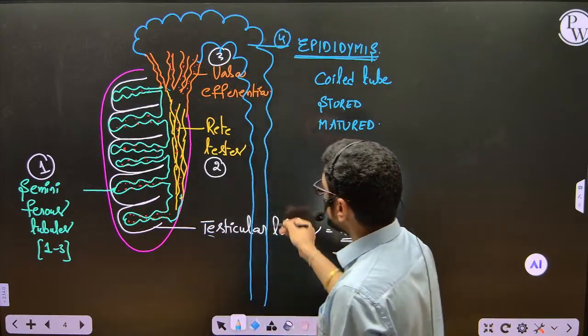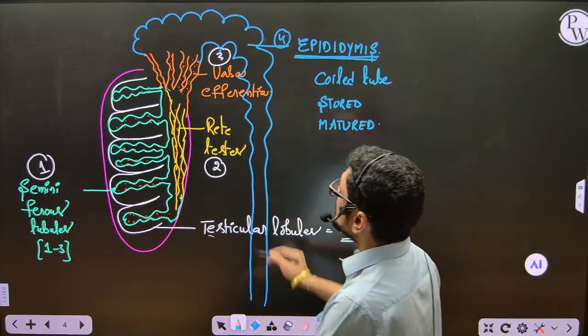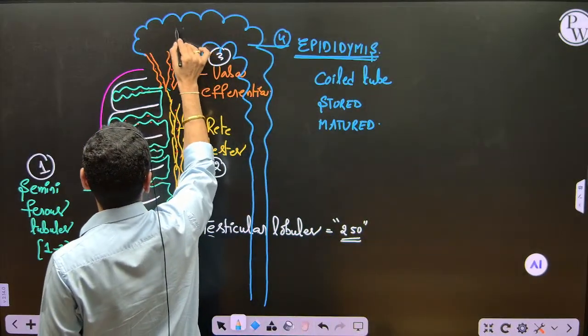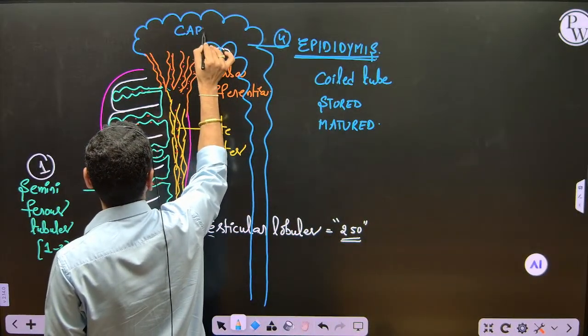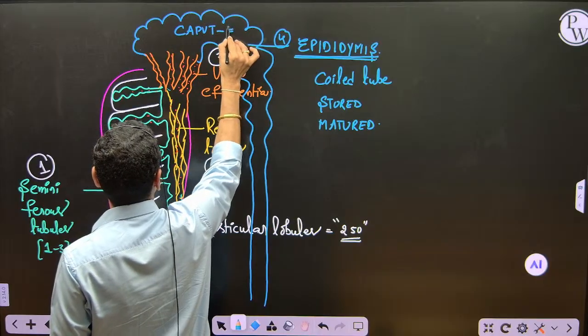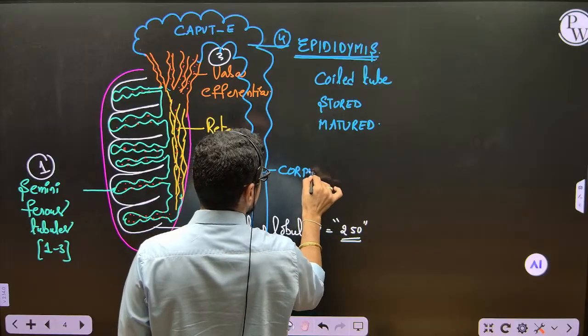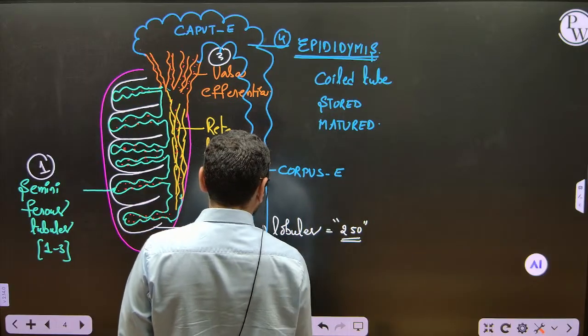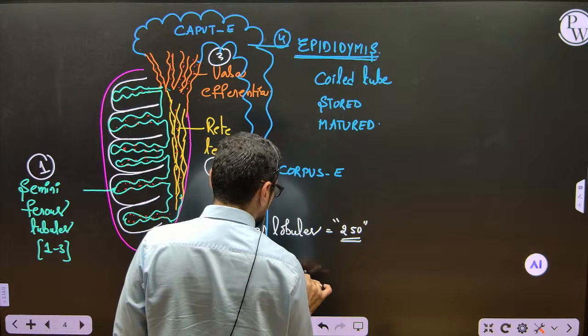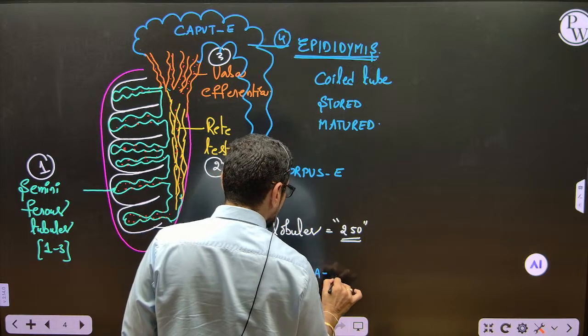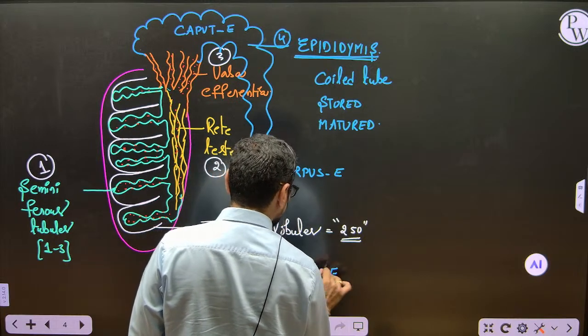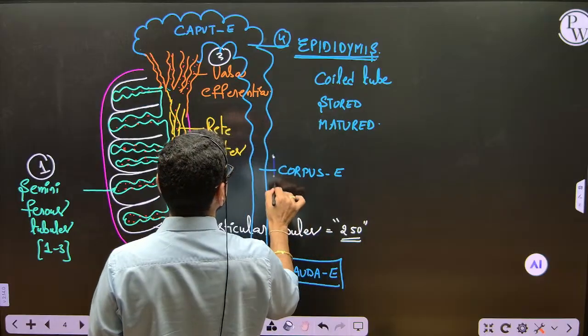And observe this epididymis here. In fact, this is the first part of epididymis. This is called caput epididymis. This is the second part of epididymis called corpus epididymis. This is the last part of epididymis called cauda epididymis. So 3 parts are there. I will put in boxes.